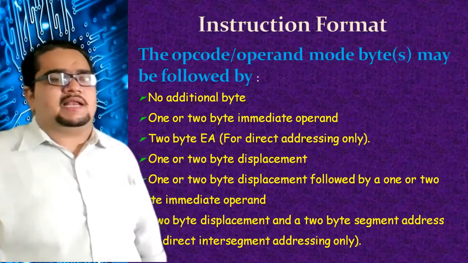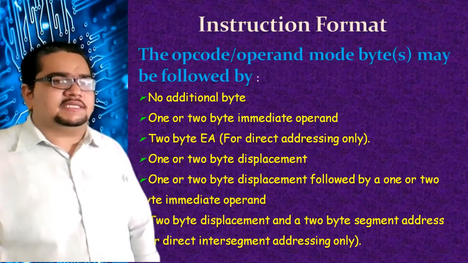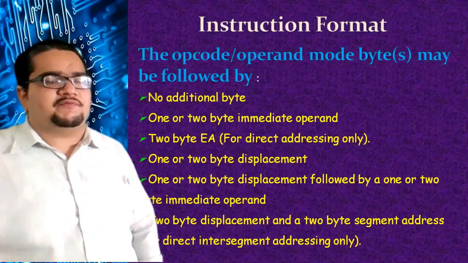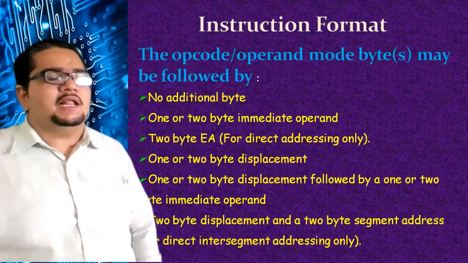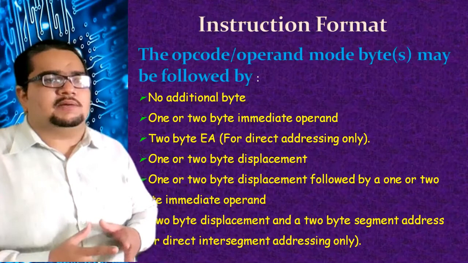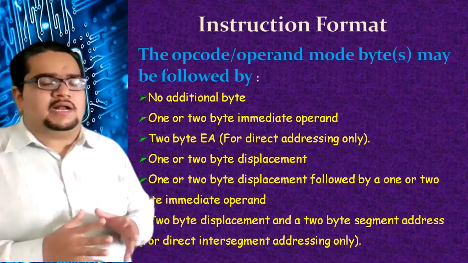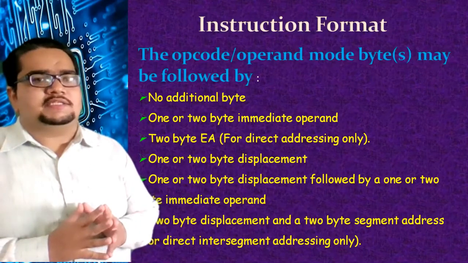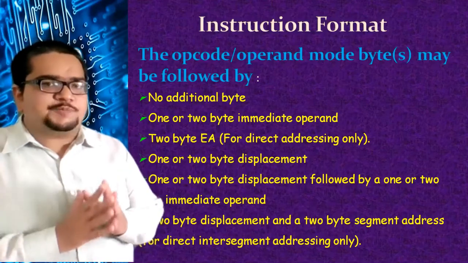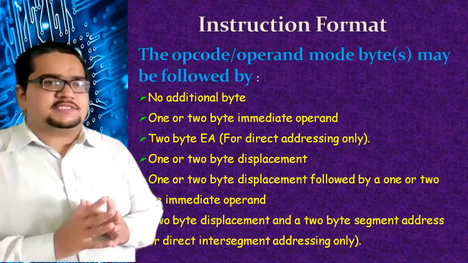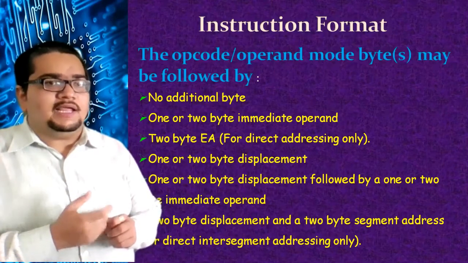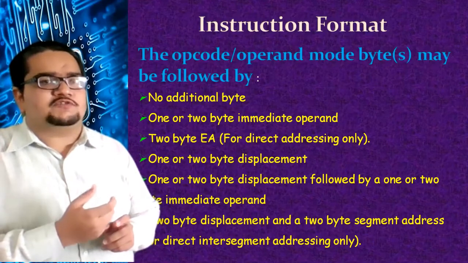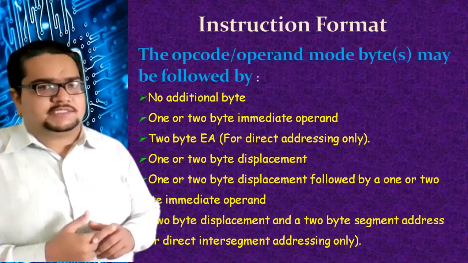Another format can have a 2 byte effective address. EA stands for effective address. In some of the instruction formats, we may find 2 bytes of effective address, and that applies only for the direct addressing mode. Direct addressing is one of the addressing modes of 8086. We'll understand the different addressing modes as we progress into the course. For now, take it as it is: if the instruction contains some address, that address we call an effective address. In the direct addressing mode, that effective address will be either 1 byte or 2 bytes.